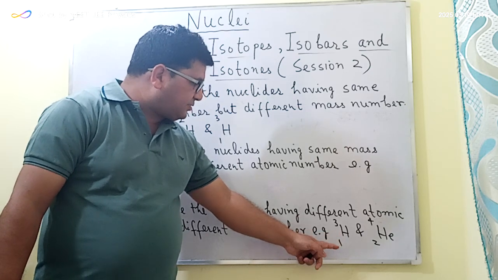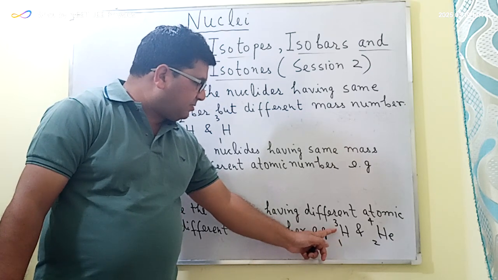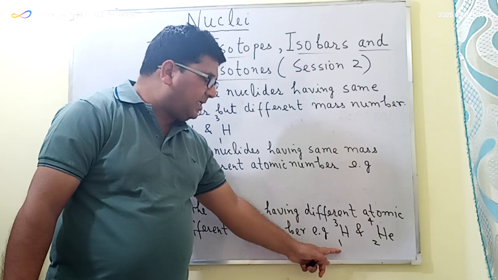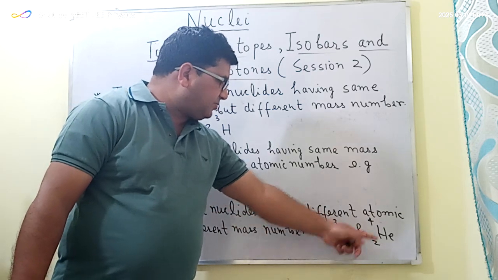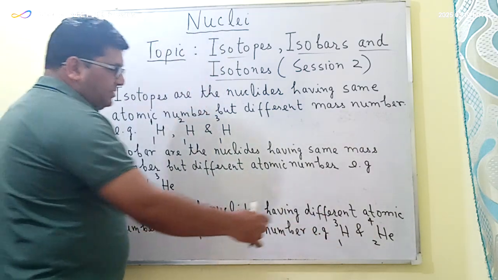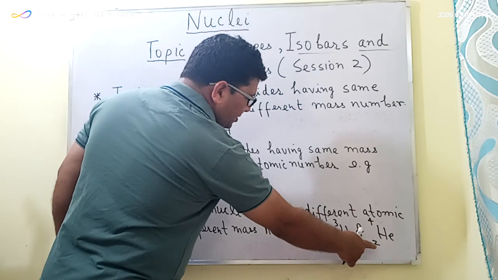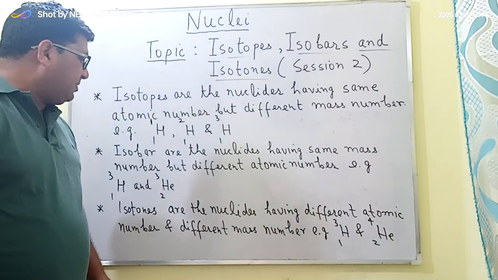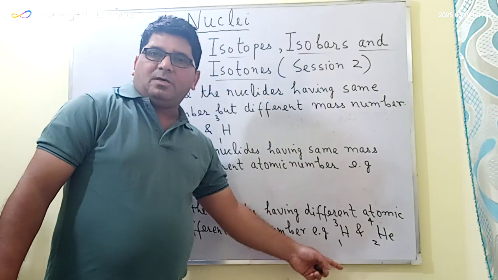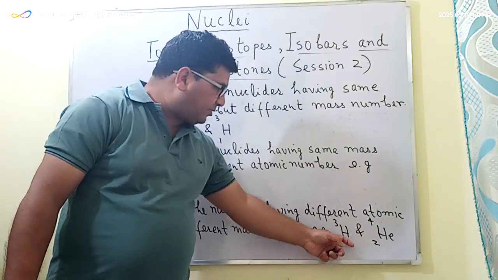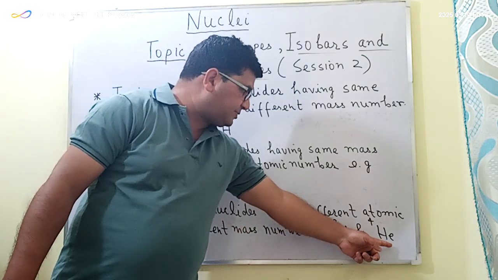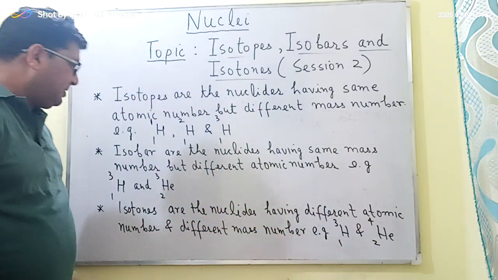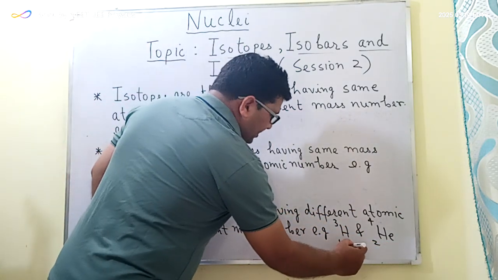In this hydrogen isotope the mass number is 3 and the atomic number is 1, whereas in the case of this helium nuclei the mass number is 4 and the atomic number is 2. Since the mass number and the atomic number are different in this hydrogen isotope and this helium nuclei, we can say that these two are the isotones.